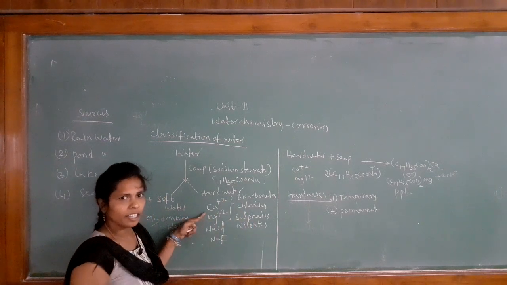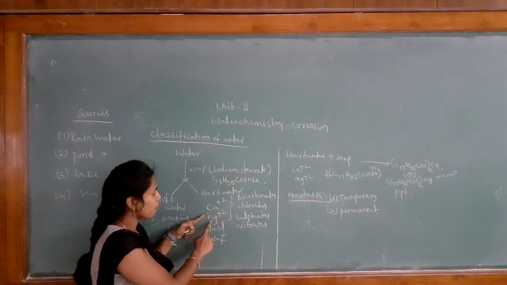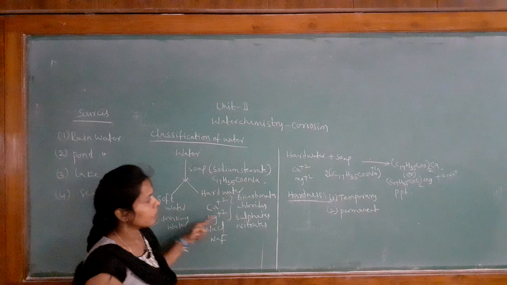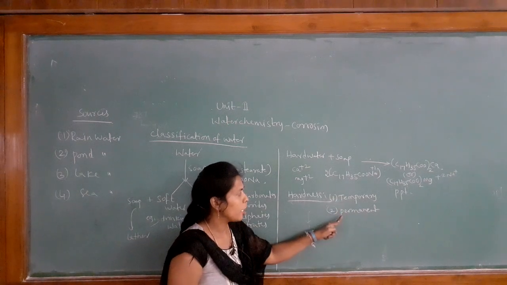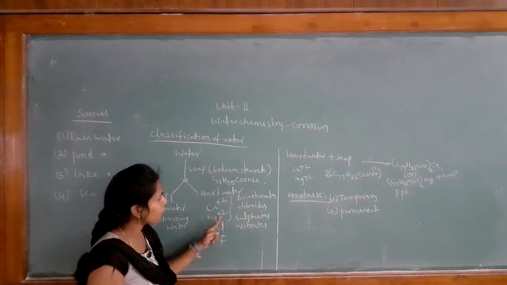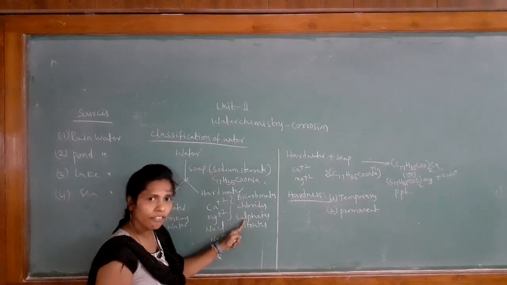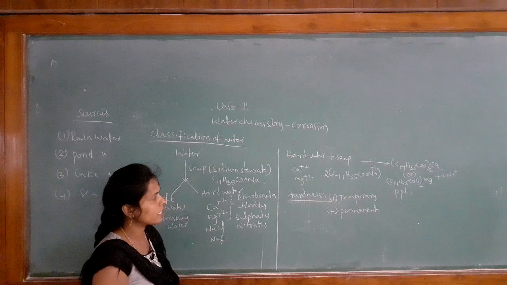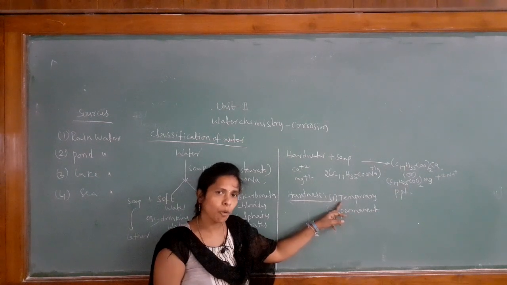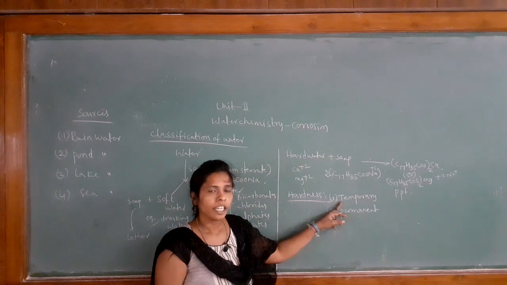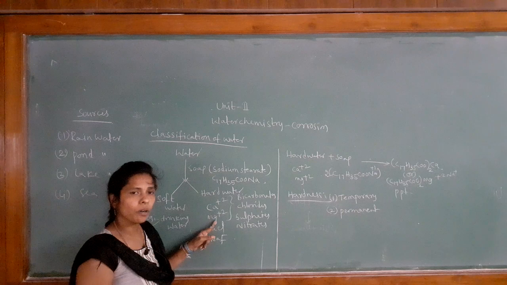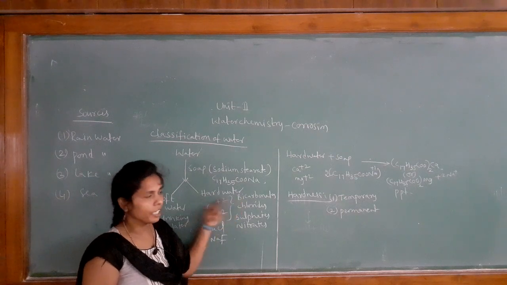But in permanent hardness, calcium 2+ and magnesium 2+ are in the form of chlorides, sulfates and nitrates. So temporary hardness is the hardness which can be removed by the boiling method, and it is due to bicarbonates.